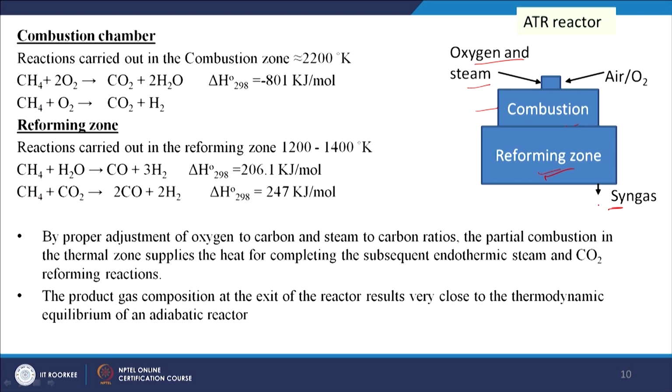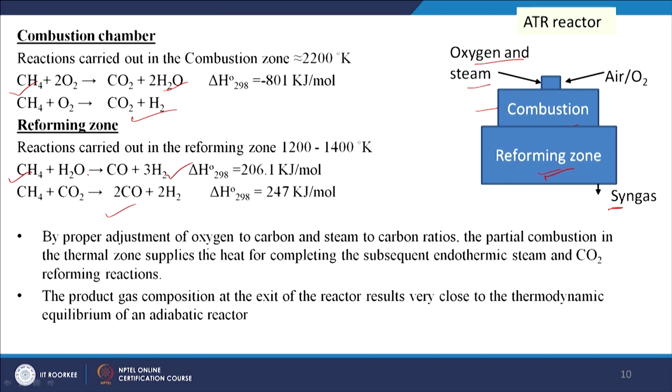The reactions we have already discussed: CH4 plus O2 will be there, and then reforming will take place, CH4 plus H2O, and CH4 plus CO2, and then we can get this one. So, this is the basics of the ATR process.